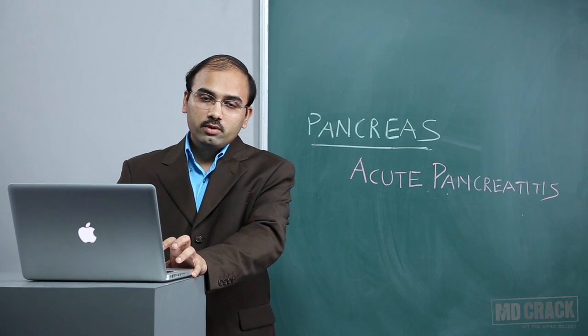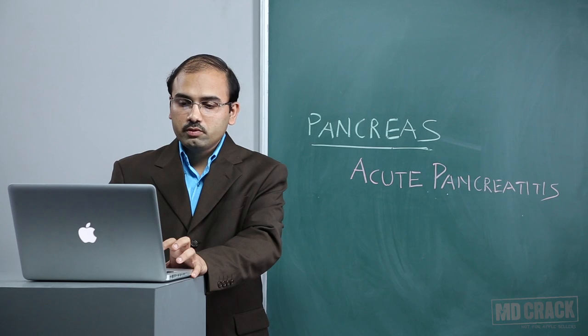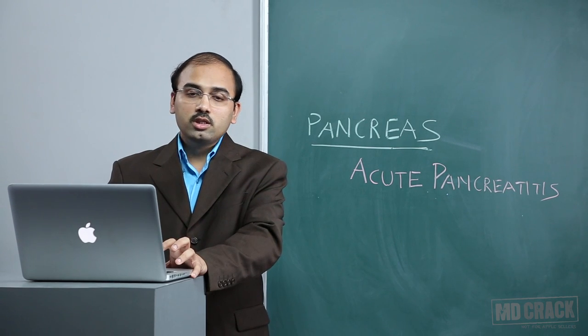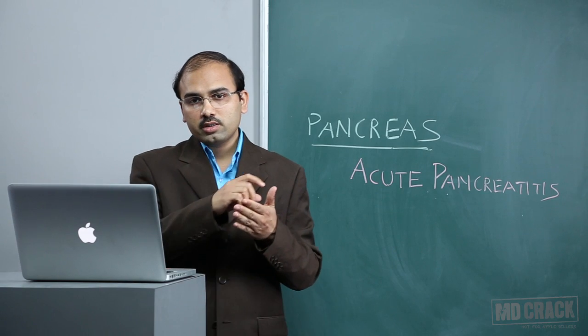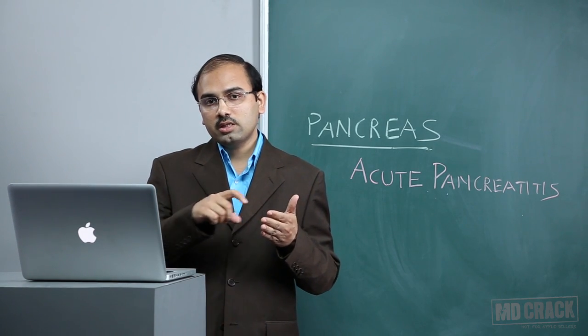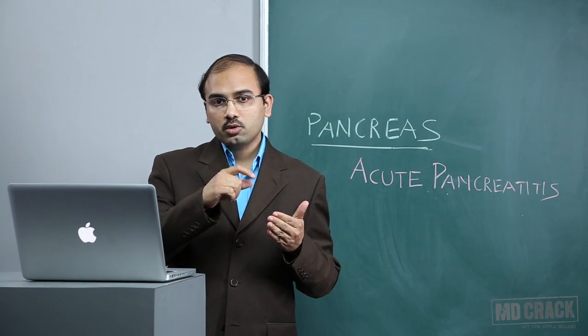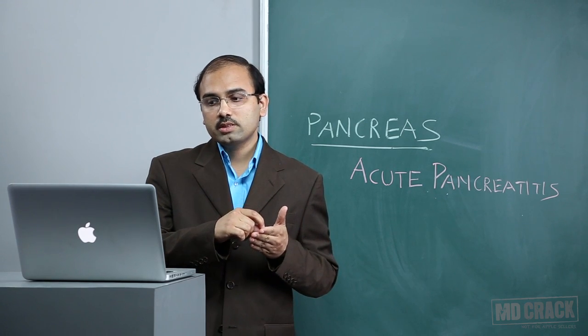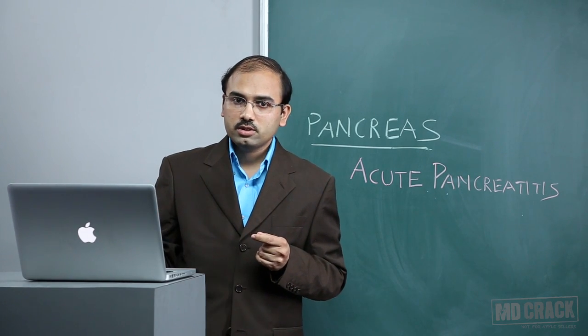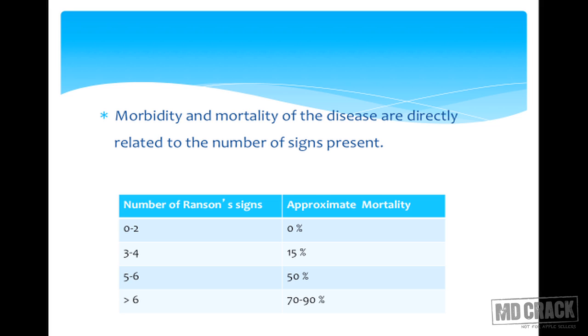So if you are given an exam MCQ which will show you Ranson signs of 3 to 4, and they will give you various signs that are present, and ask what will be the approximate mortality, you have to give a point to each of the signs which are present and calculate according to this chart. So this is a very important chart. You have to go through this chart thoroughly, and you should memorize this chart very well.